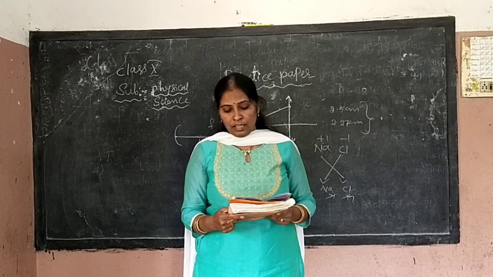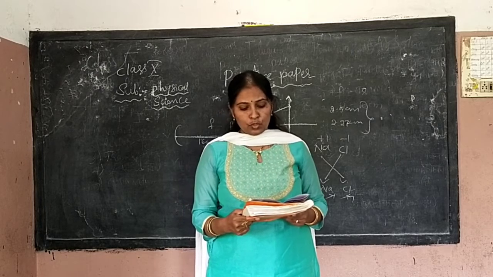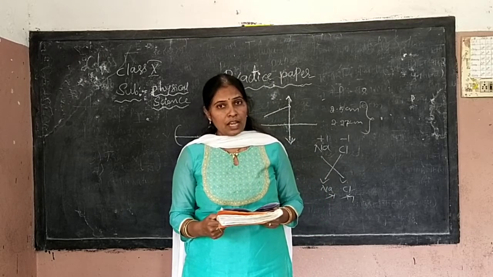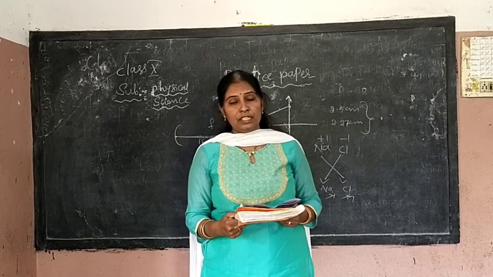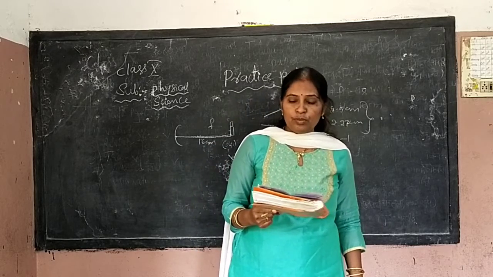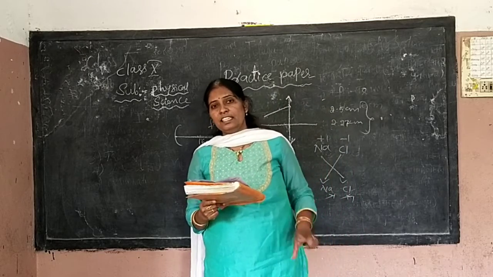Please children, name the part of the eye which helps the eyelens to change its focal length. Once again I am reading. Name the part of the eye which helps in adjusting the eyelens. If you read the table, you will get the answer. What is the distance between eyelens and retina? Distance between.